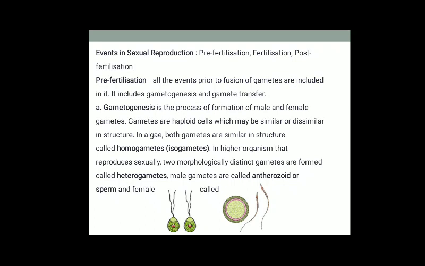As the name indicates, the process of formation of gametes is known as gametogenesis, and gametes are haploid cells, as we know. Based on structure or appearance, gametes are categorized into two types. If both gametes look similar, we call them isogametes or homogametes. If both gametes look different from each other, we call them anisogametes or heterogametes.